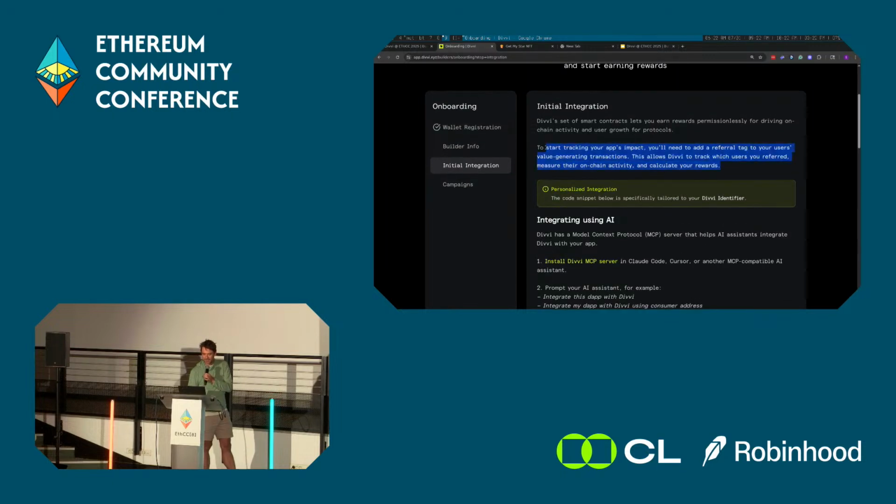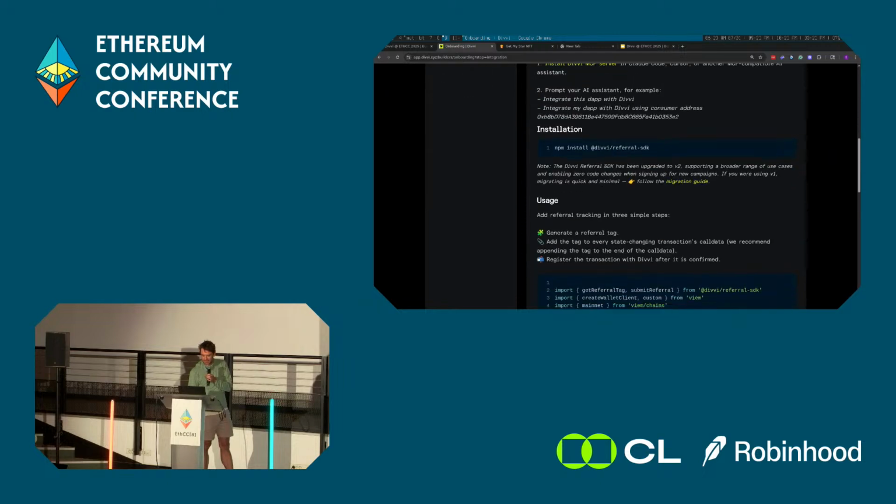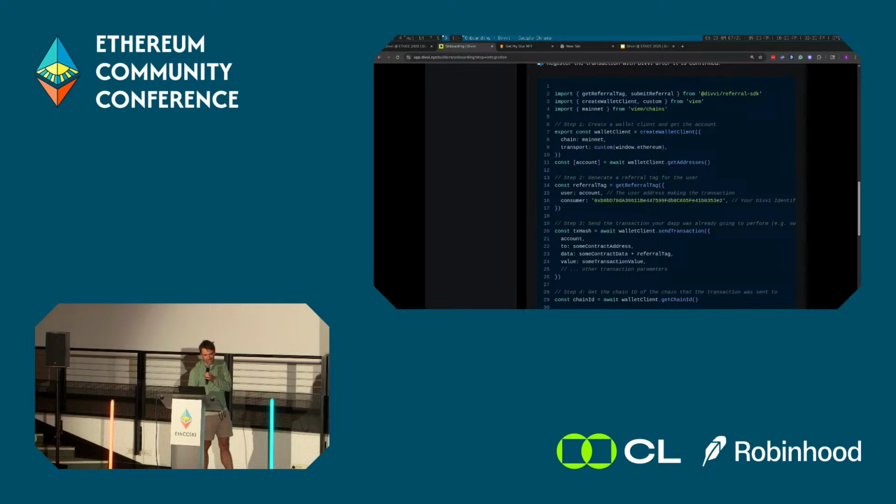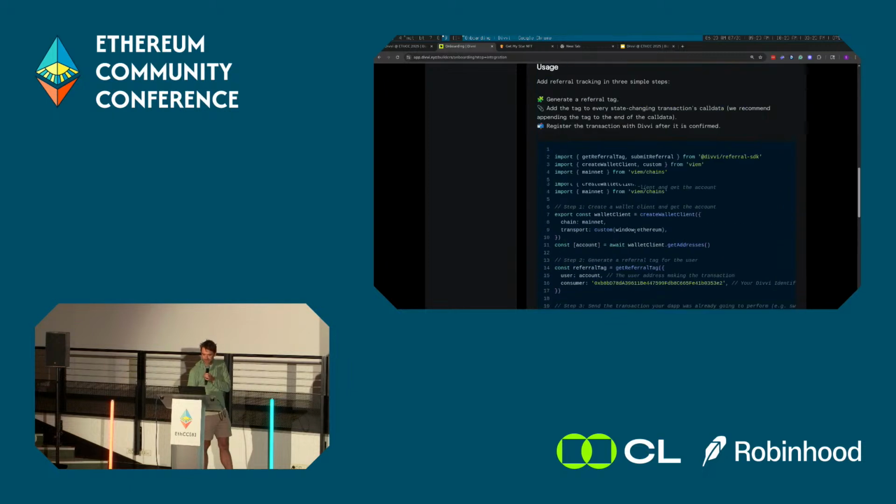The high-level thing the integration needs to achieve is to start attributing impact to your application. In order to do this, you append a little bit of metadata onto the call data of every transaction. We have an SDK to help with that, and some example code snippets here on how that works.